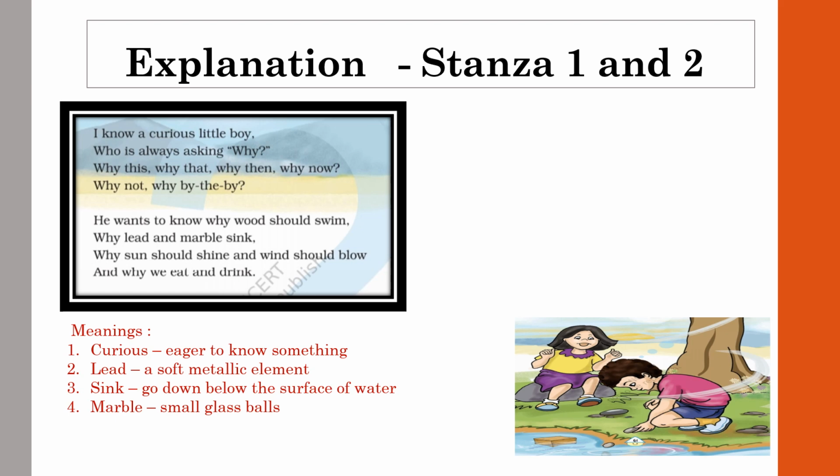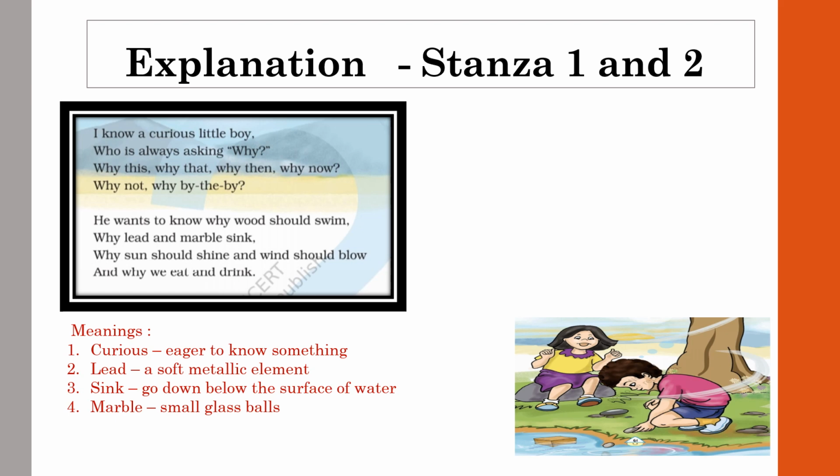This question is asked by him continuously in a curious way. These questions he is asking and trying to get the answer. The questions asked by him indicate that his imagination is very strong. He has good observation.